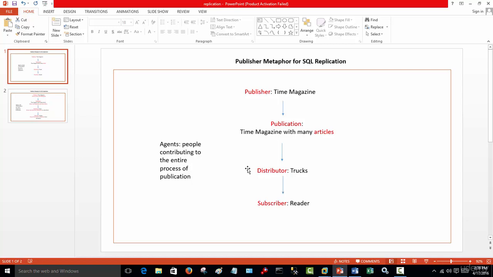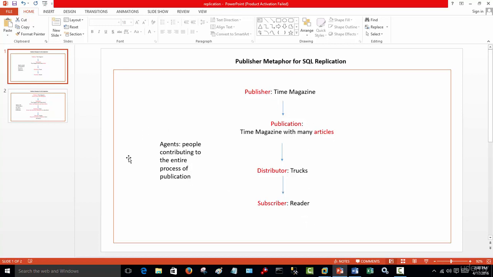Then we have the distributor. When we're talking about the distributor in the publishing world, we're talking about things like trucks or the individuals that take that magazine from the publisher and distribute it to various vendors. Then we're talking about a term called subscriber, and the subscriber is the end user, the reader of the Time magazine.